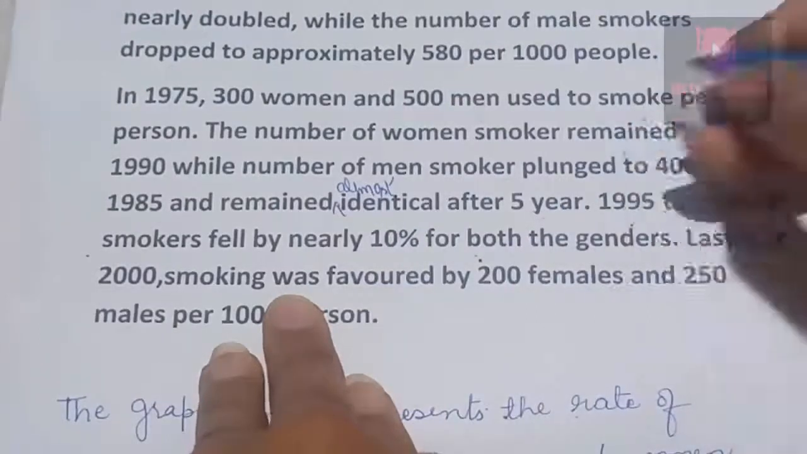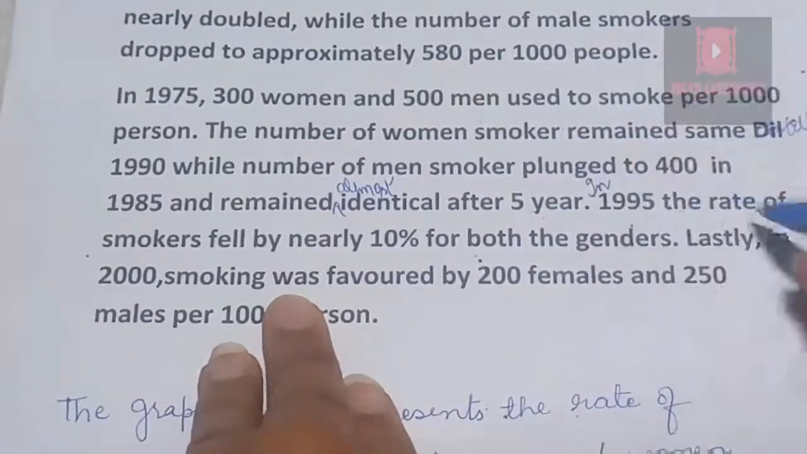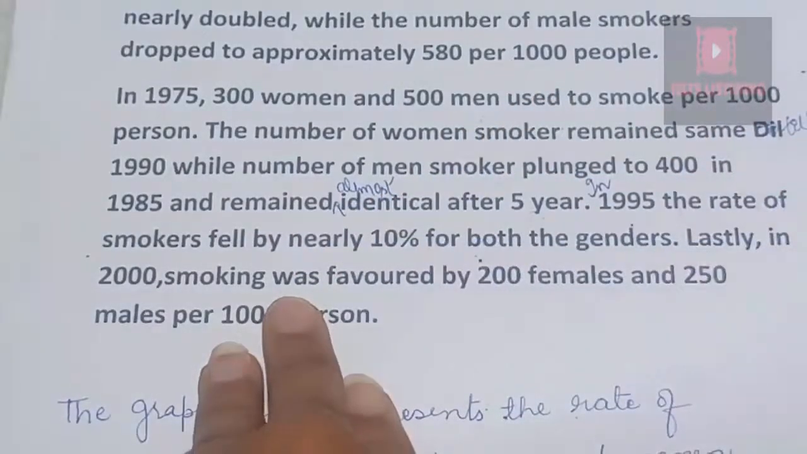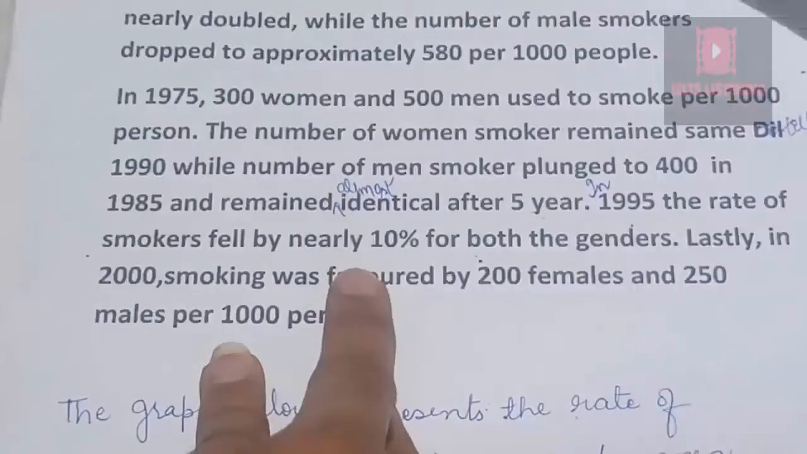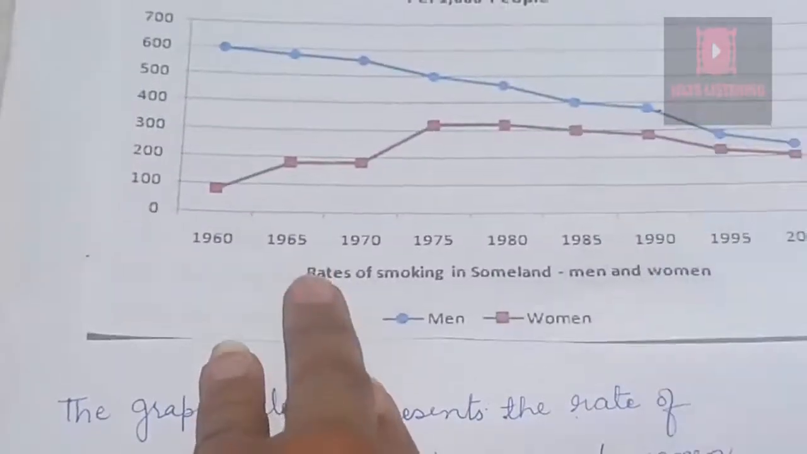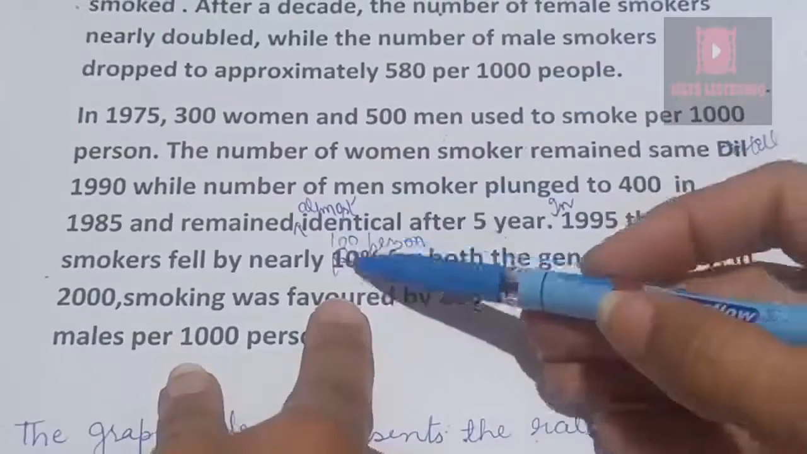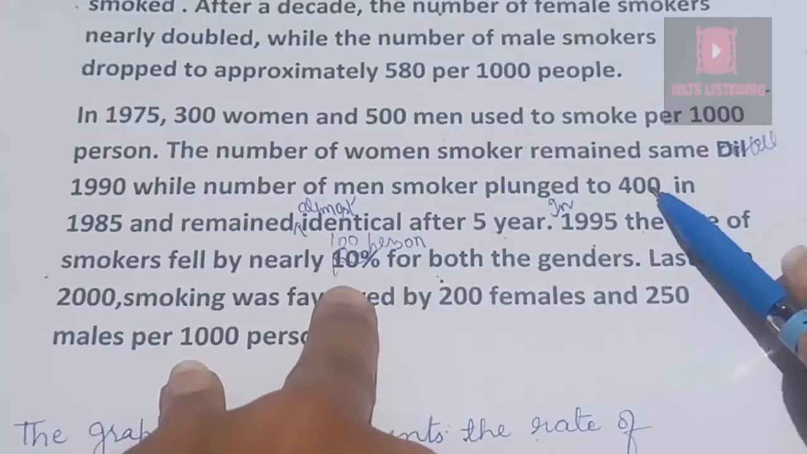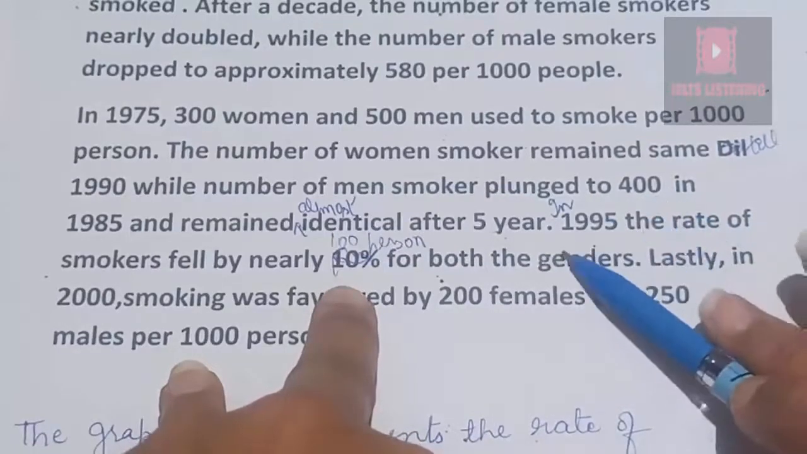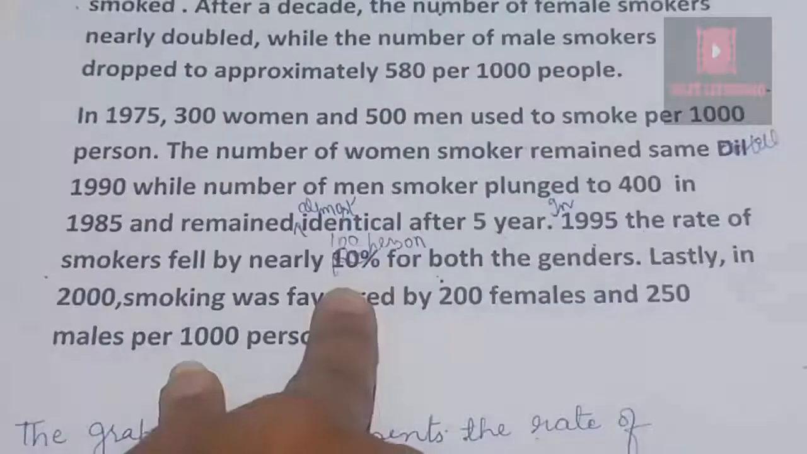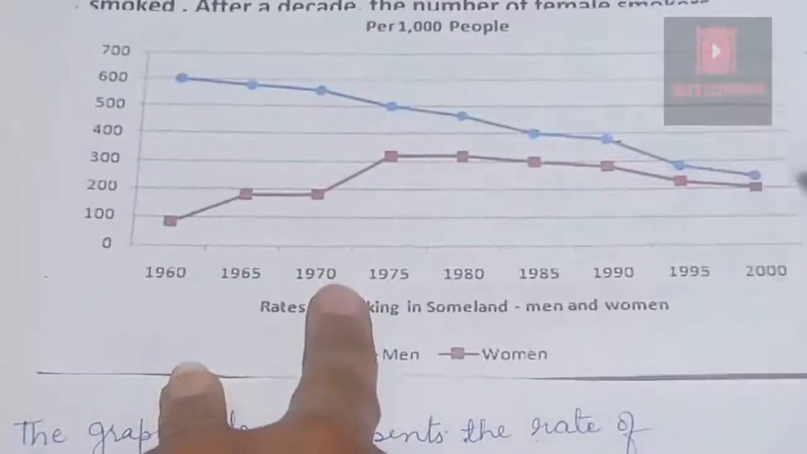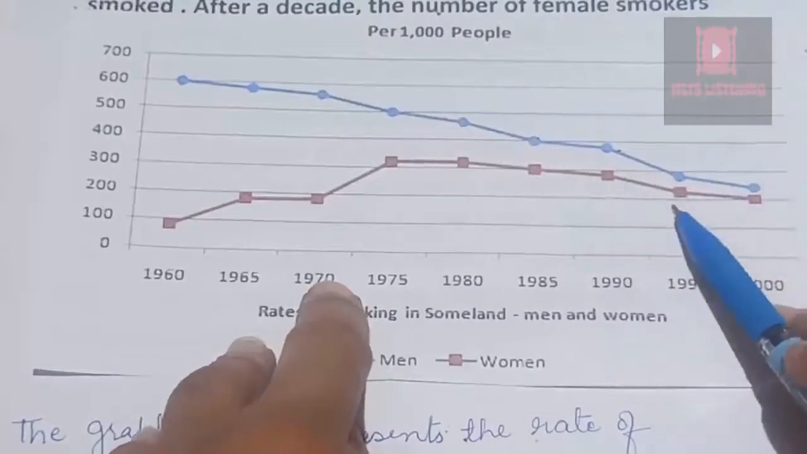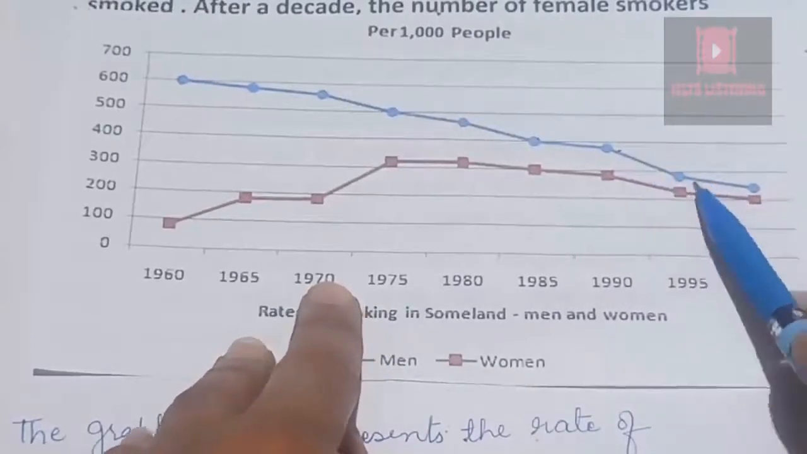Now in 1995, the rate of smokers fell by nearly 100 for both the genders. Means from 400 to 300 they reached, men reached from 400 to 300 and women from 300 to 200. Yes, in 1995 we can see that from 300 to 200 approximately and from 400 to 300 approximately.